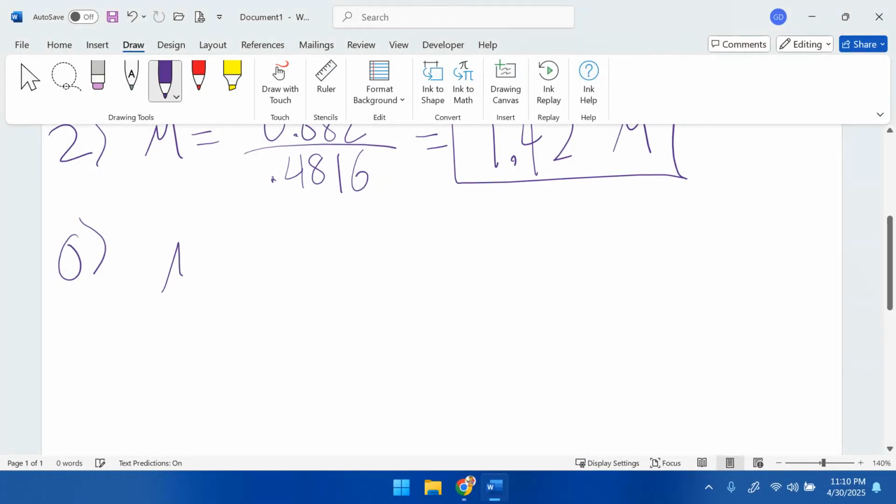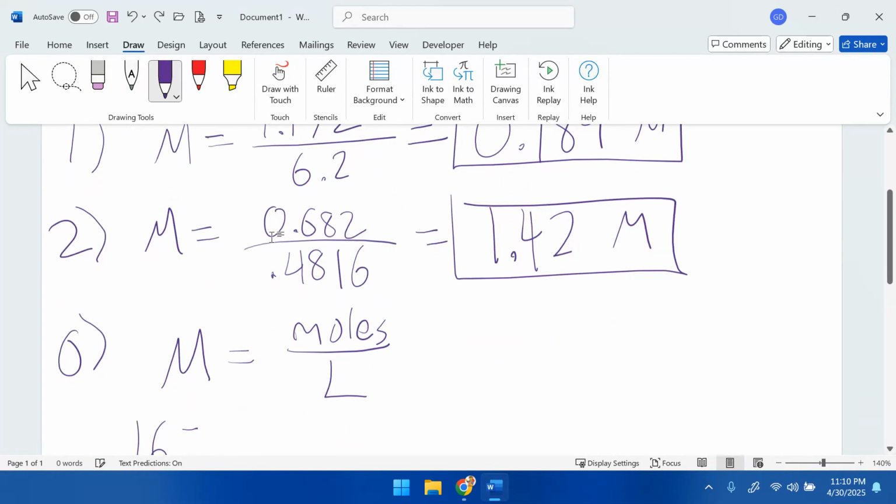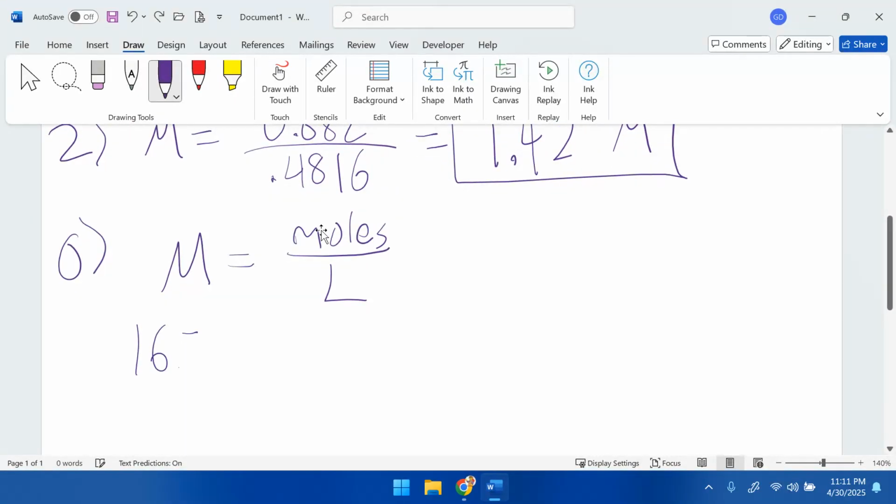So we're going to start with the molarity equation. The molarity of a solution is equal to its number of moles divided by the liters of solution. So let's plug in what we know. We know that this solution is 16.17 molar. We know we want to get from it 2.682 moles, and we need to figure out how many liters of solution.